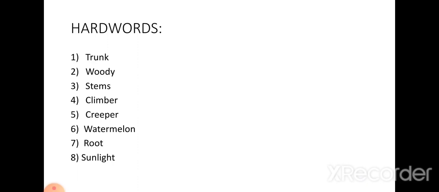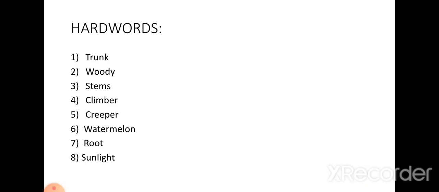Watermelon. Seventh one, root. Eighth one, sunlight. These are the hard words: trunk, woody, stems, climber, creeper, watermelon, root, sunlight.